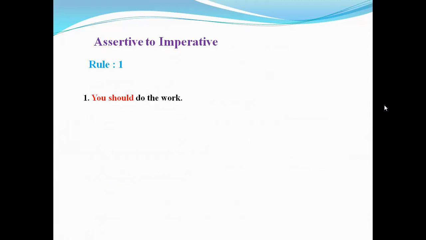This is an example of assertive sentence, but you know in imperative sentence the subject "you" is always silent or understood, and the sentence starts with the main verb and the rest part of the sentence. So the answer will be "Do the work". You just omit subject "you" and auxiliary verb "should".